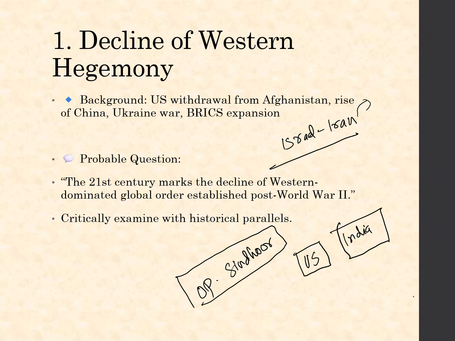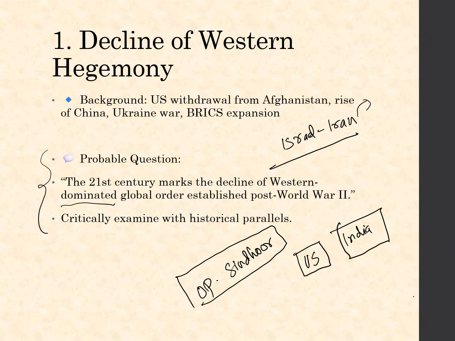So a probable question for world history will be: The 21st century marks the decline of the Western dominated global order established post-World War. After the post-World War, there was a world order in which the Western powers, especially the USA, dominated. Now this has been changing. The 21st century is showing a clear, sharp decline in the hegemony of the Western powers.